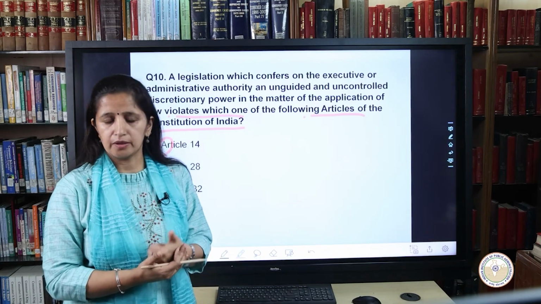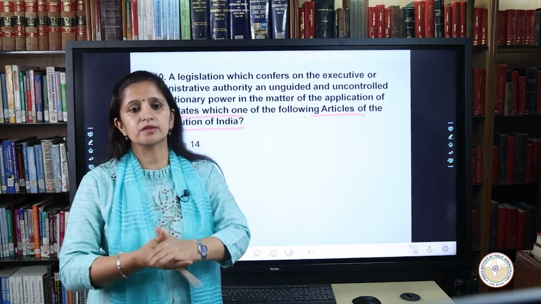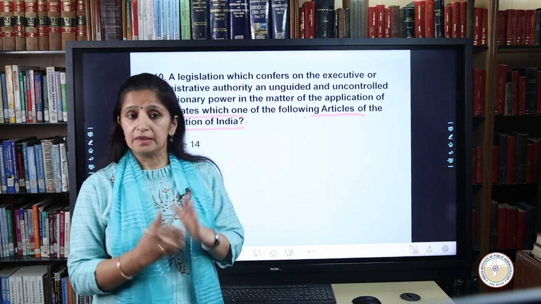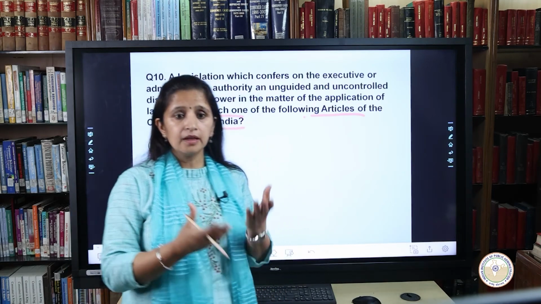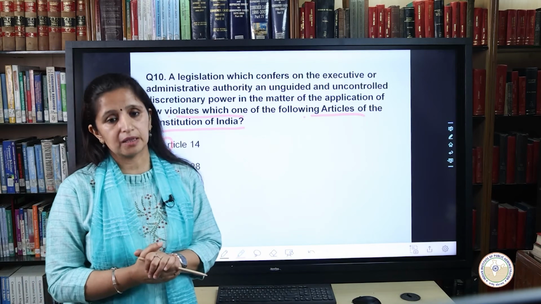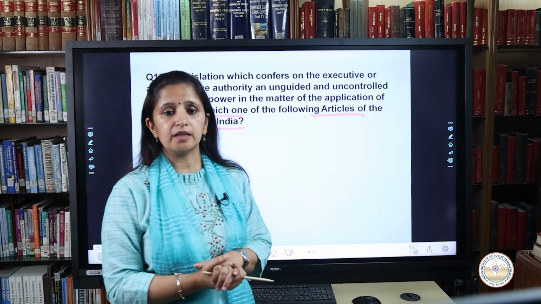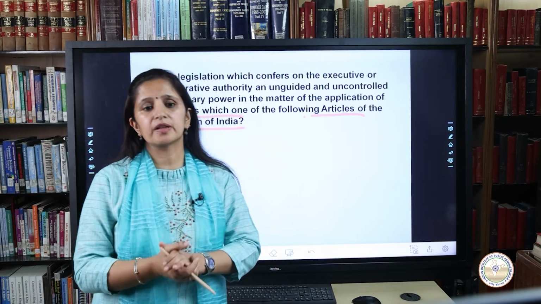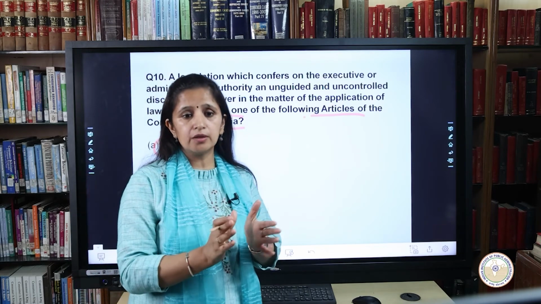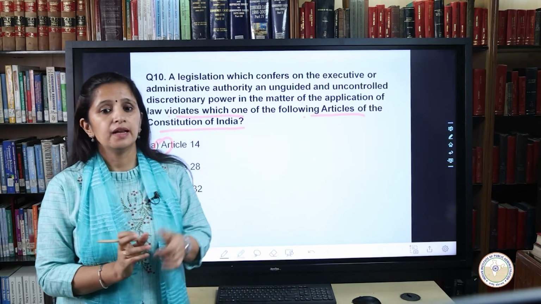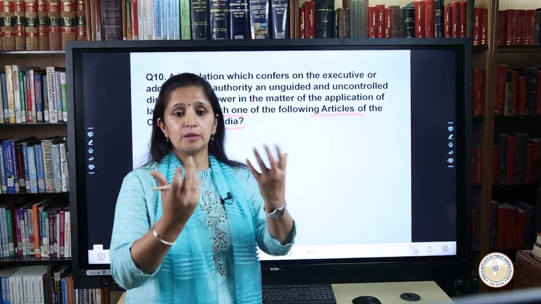of arbitrary power. Number 2, equality before the law, that is equal subjection of all citizens to the ordinary law of the land. Number 3, the Constitution is the result of the rights of the individual. And the first and the second elements are applicable to India. This means equality before law under Article 14 connotes the absence of arbitrary power with the authorities. Thus, when a legislation confers uncontrolled discretionary powers on any authority, it tends to violate Article 14 of the Constitution. Now, this clearly gives us the answer.